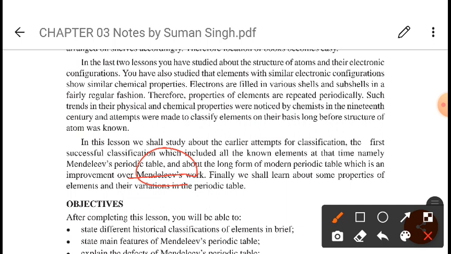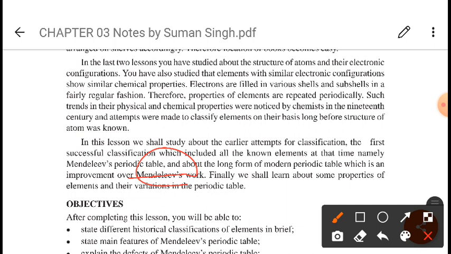He deeply studied the physical and chemical properties of the elements, and then he classified them on the basis of the periodic law. That means he first studied the physical and chemical properties of these elements one by one, and after studying those properties, he classified these elements on the basis of periodic law.